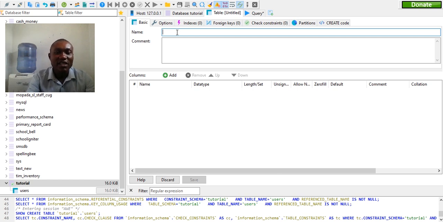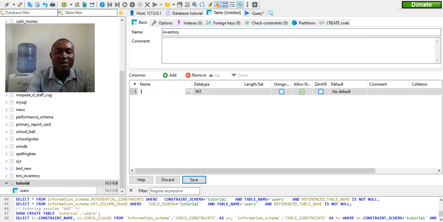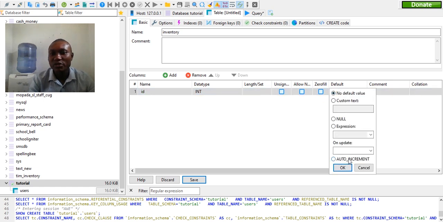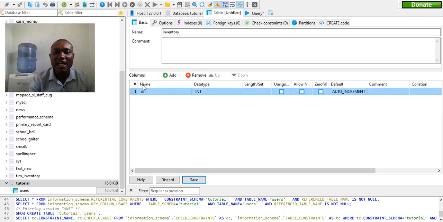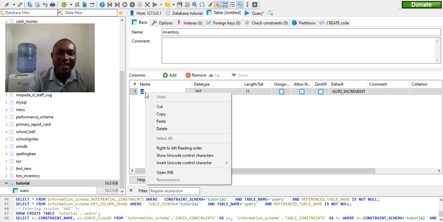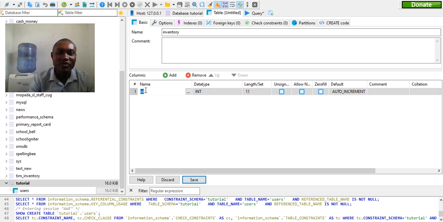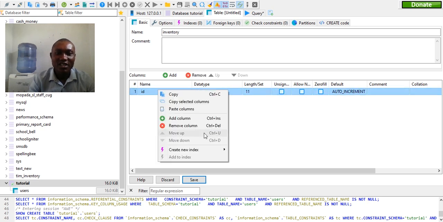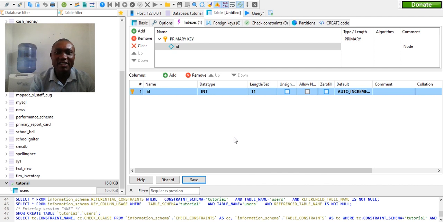So we say this one, let it be inventory. Alright, this is inventory. So remember we put ID for the integer, we come here, remove this one, put it to auto increment, and make sure this is 11. And we need to make sure here is primary key.